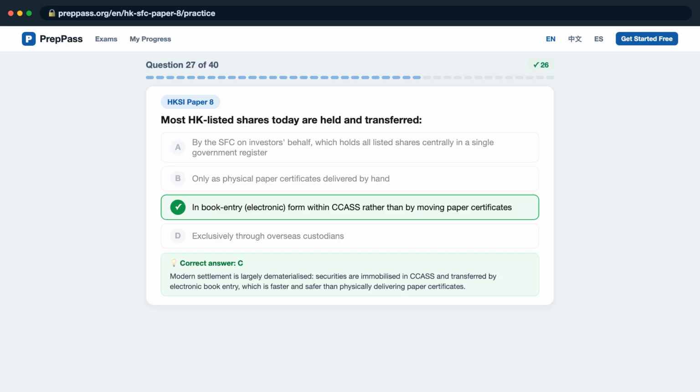The correct answer is C. Modern settlement is largely dematerialized. Securities are immobilized in CAS and transferred by electronic book entry, which is faster and safer than physically delivering paper certificates.